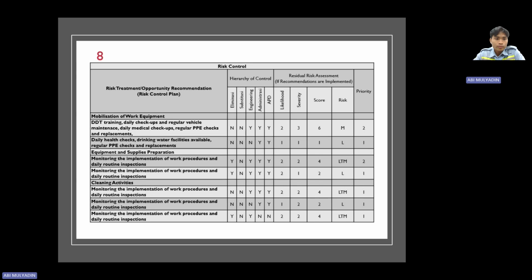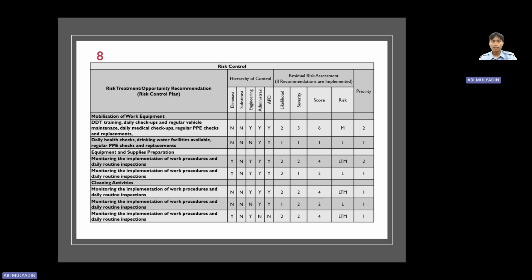And for the risk control table, in the category of mobilization of work equipment, activity number one, to reduce risk the recommendation is training and daily checkup, regular cycle maintenance, and daily medical checkup. The score value is middle, so the priority for JSA is number two.